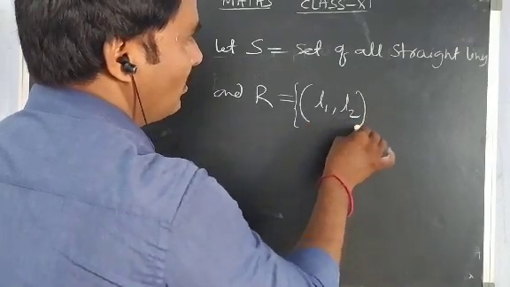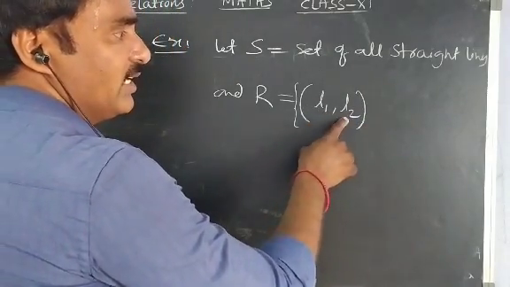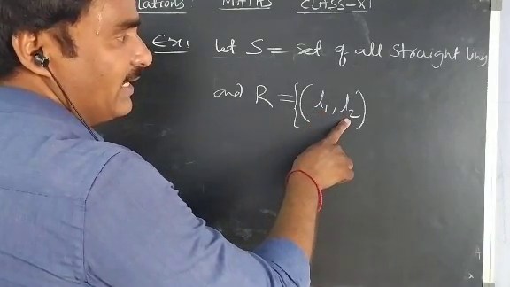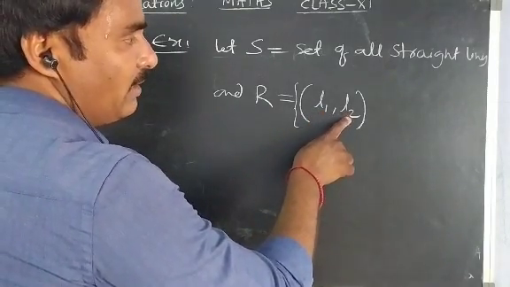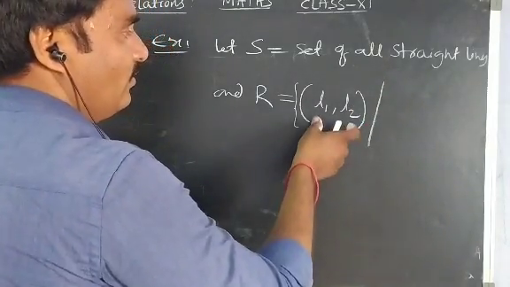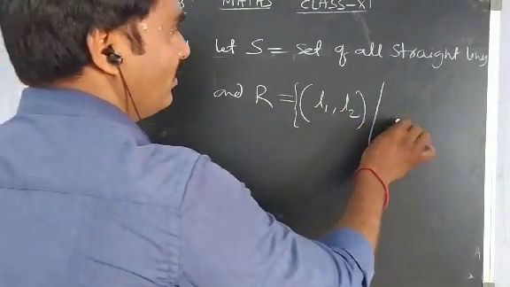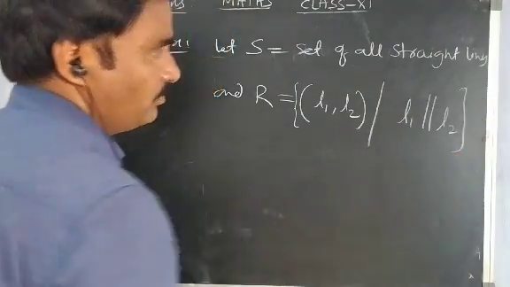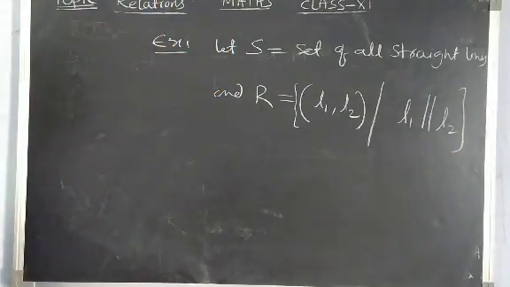I am taking an ordered pair of two straight lines. The first straight line I am denoting by L1, the second I am taking as L2. We can take this ordered pair in R when the first line is parallel to the second line.